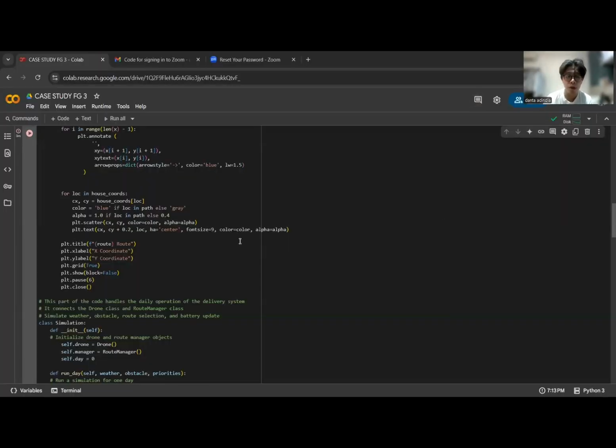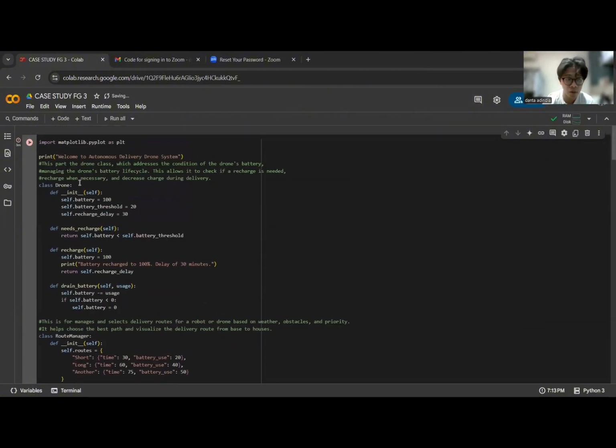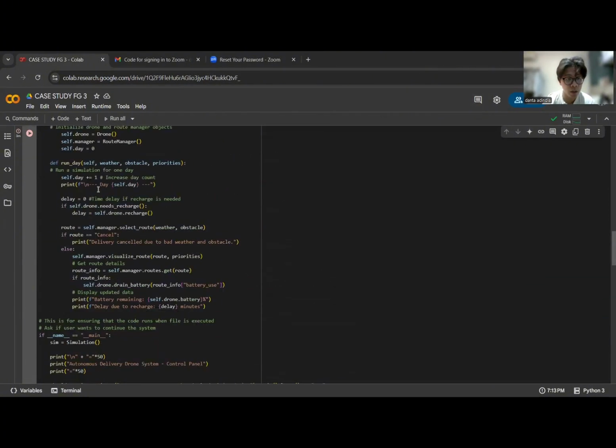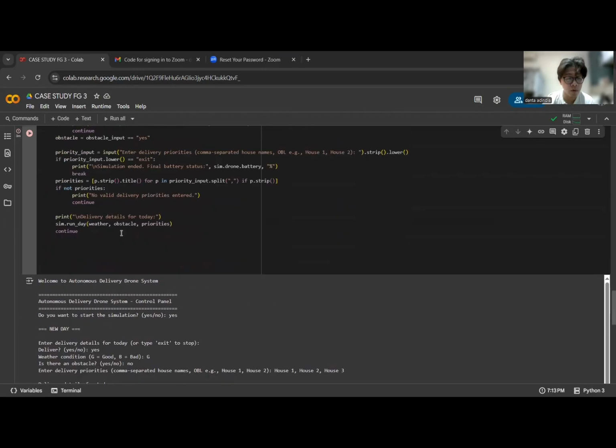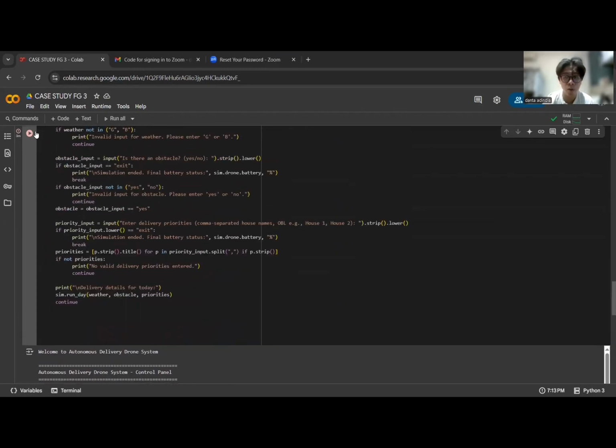I'm from FG3, and after my friends have explained the chunks of the code from the class, the illustration part, and then the loop input, now I'm going to show you how our code runs, or what the actual output of our code is. So we're going to start it.